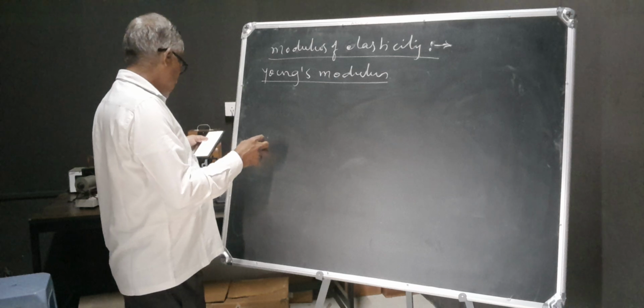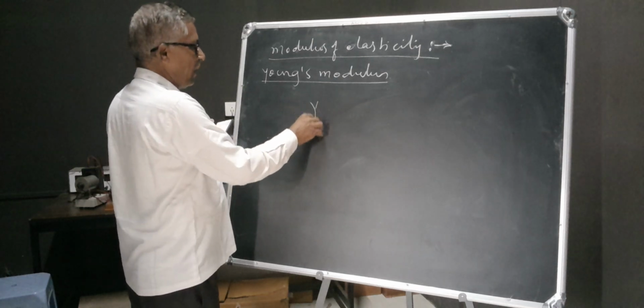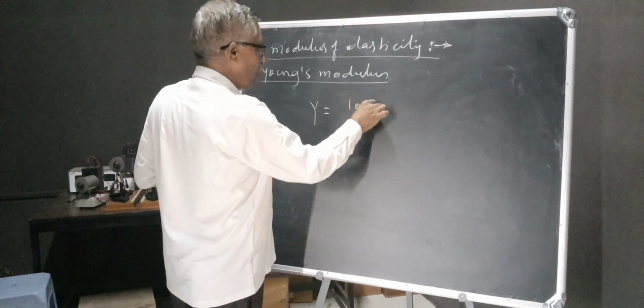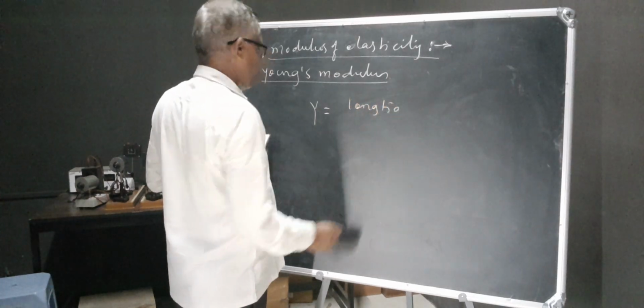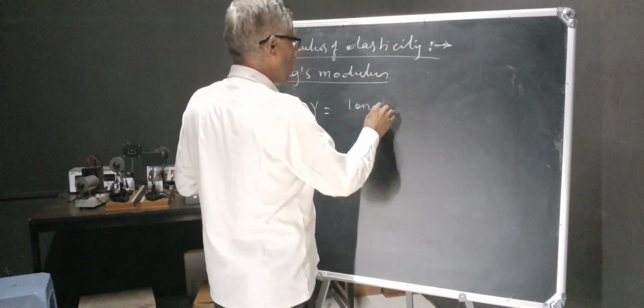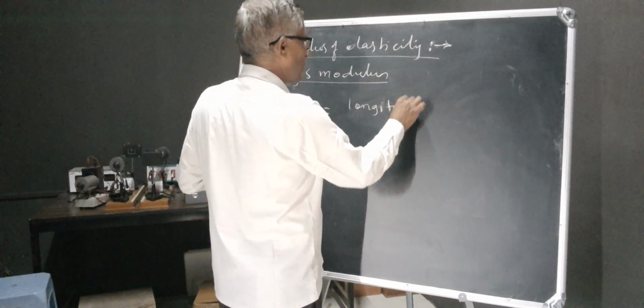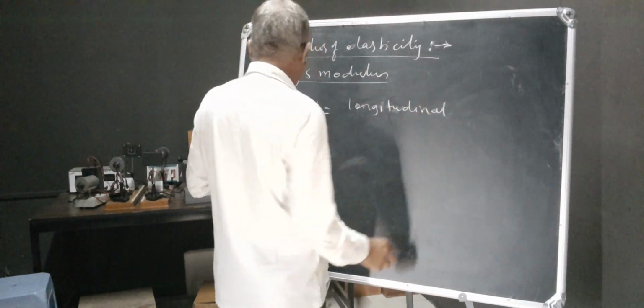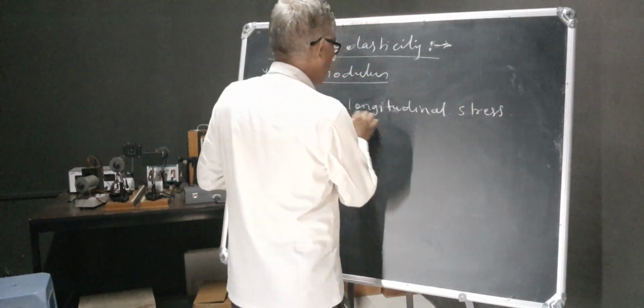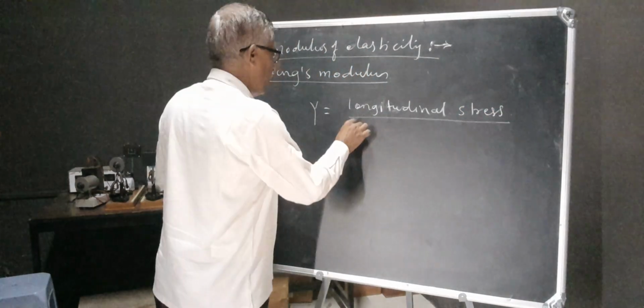Young's modulus is denoted by Y, and it is nothing but the ratio of longitudinal stress upon longitudinal strain.